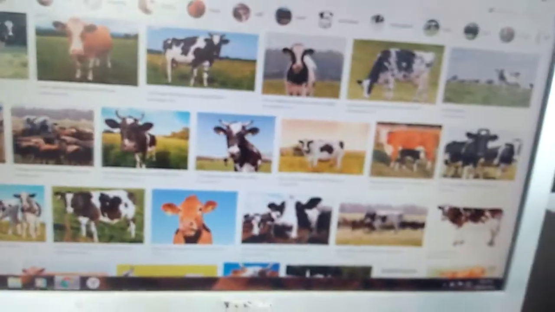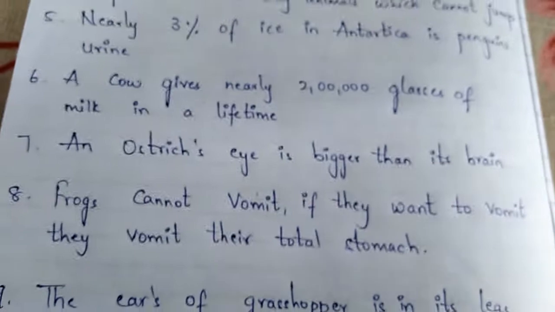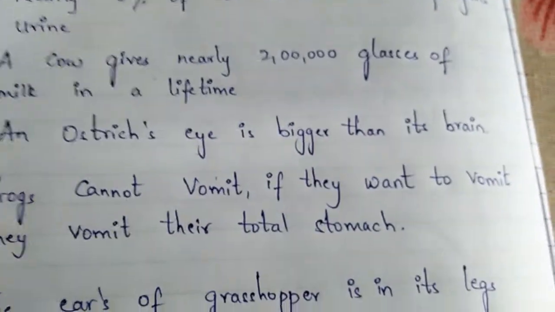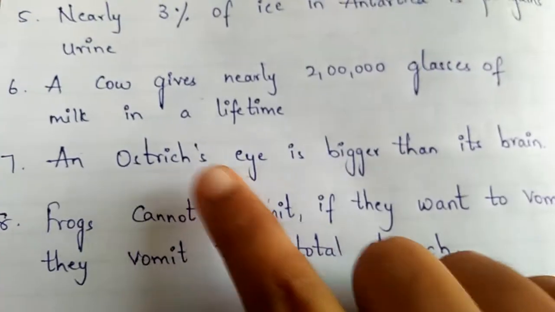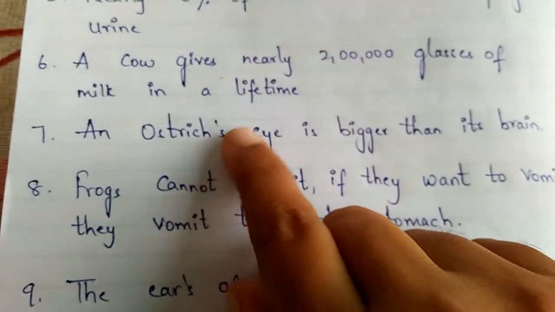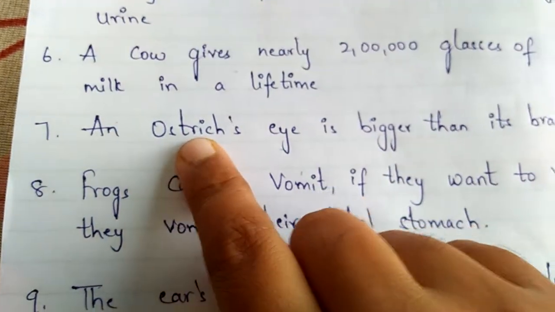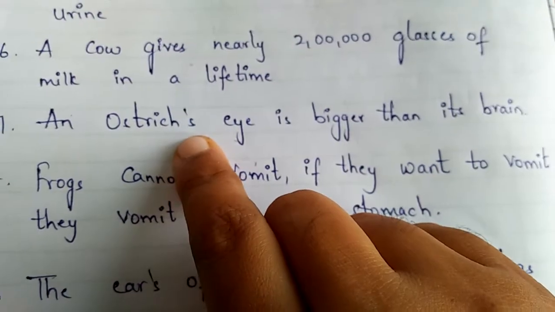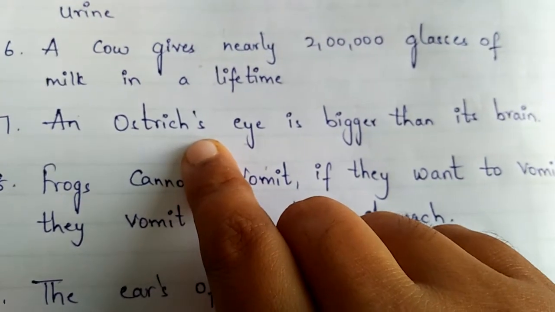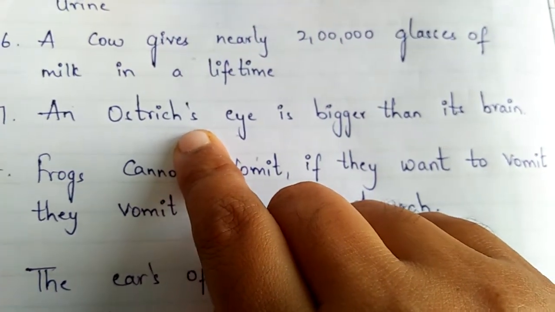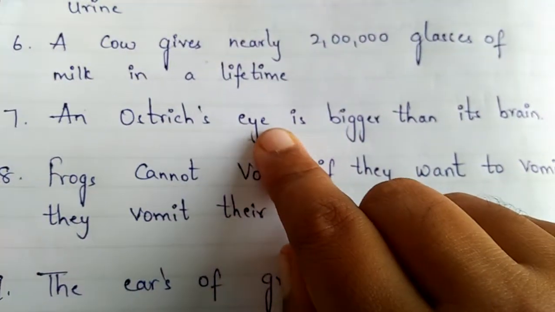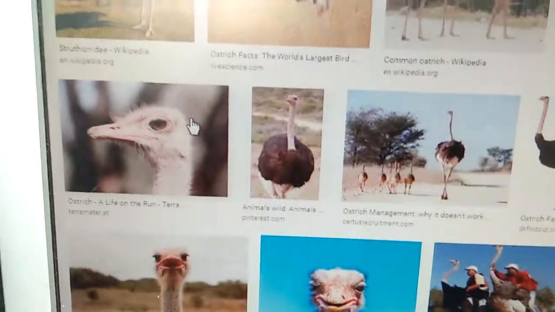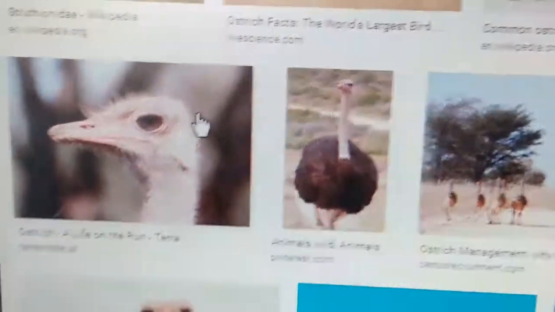Yes, good. Next one. An ostrich's eye is bigger than its brain. See, an ostrich is the biggest bird, no, Nana? The largest bird which cannot fly. Then why can this ostrich not fly? This ostrich cannot fly because its bones are very heavy compared to those of the birds which can fly. So an ostrich's eye is bigger than its brain, it seems. Let's see how big it is. See the picture.